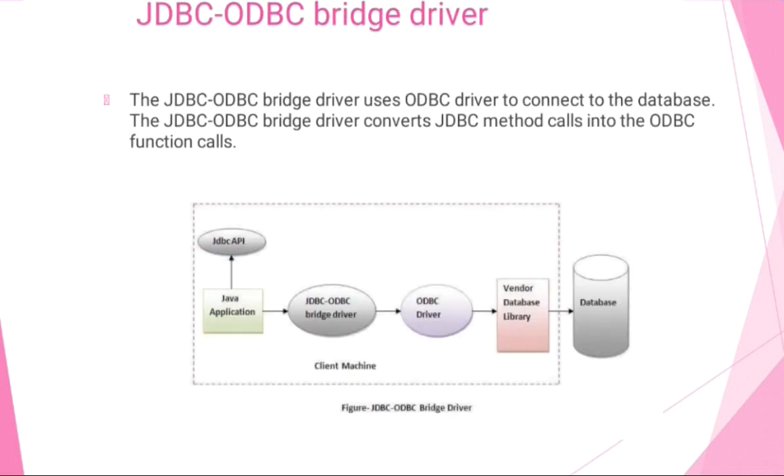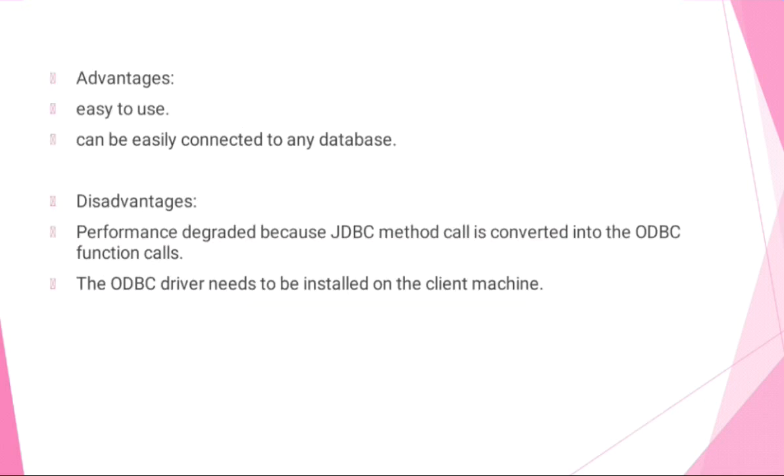So, first is the JDBC-ODBC bridge driver. In a type 1 driver, a JDBC bridge is used to access the ODBC driver installed on each client machine. The JDBC-ODBC bridge driver uses the ODBC driver to connect to the database. It converts JDBC method calls into ODBC function calls.